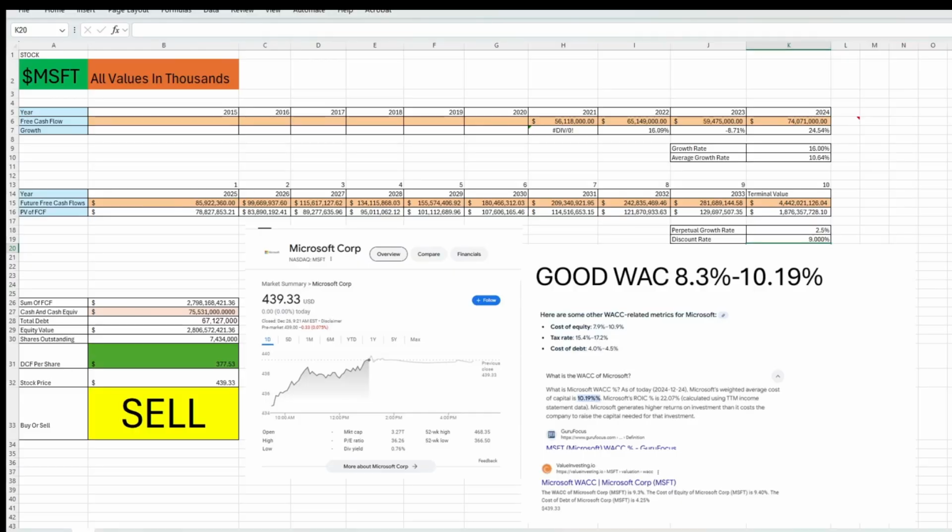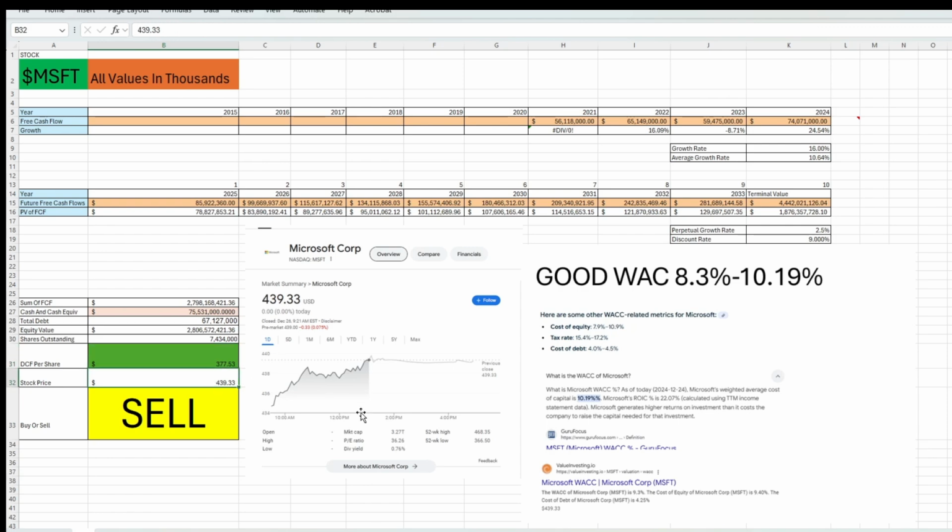Welcome to the discounted cash flow portion of the video. As you can see, we have all of the cash flows from earlier right here. We have our growth rate at 16% and our discount rate at 9%. This, with a perpetual growth rate of 2.5% for the market, is giving us a share value of $377.53.